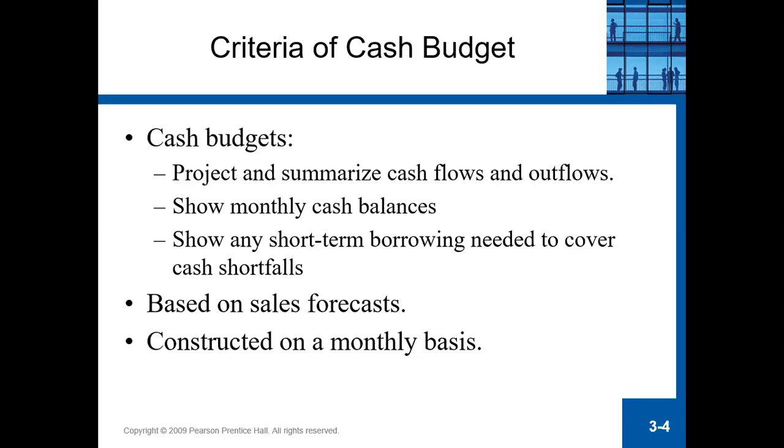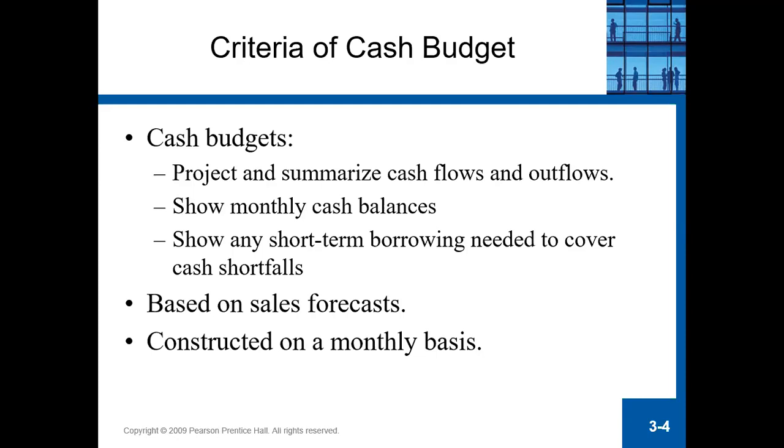So when there is a cash shortfall, it means financing is needed, and the company will get the financing from short-term borrowing.